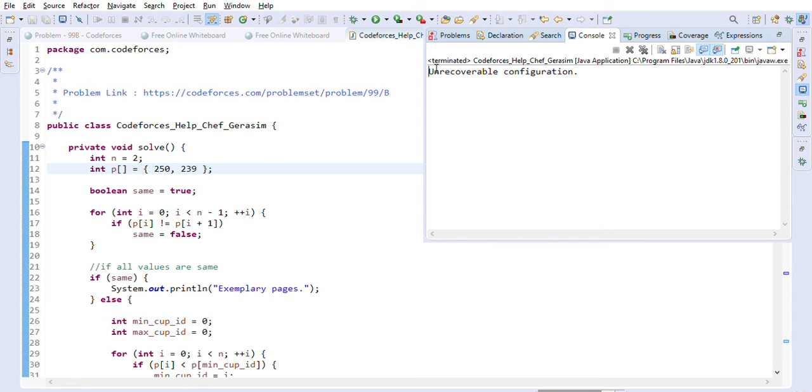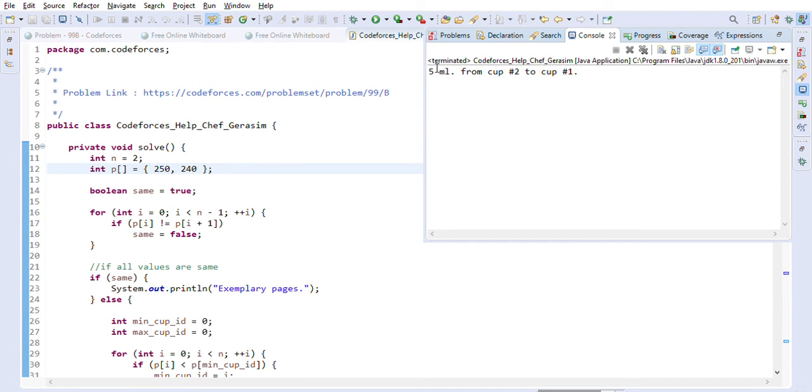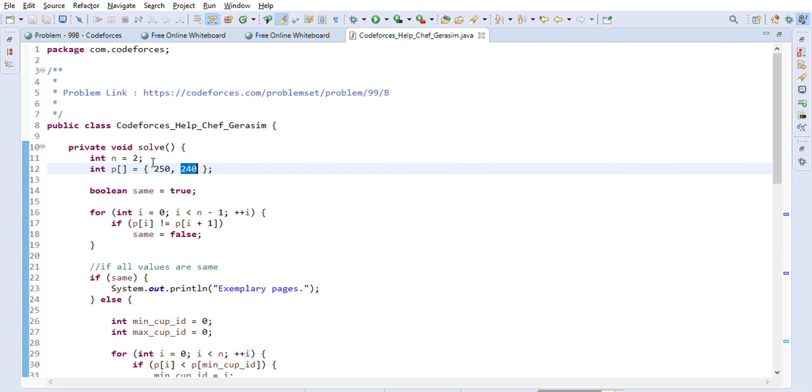As you can see, unrecoverable configuration, and let's make this 240. So now we can put like 5 ml from cup 2 to cup 1, right? Cup 2 to cup 1, we can put 5 ml basically, correct? So this one works fine.